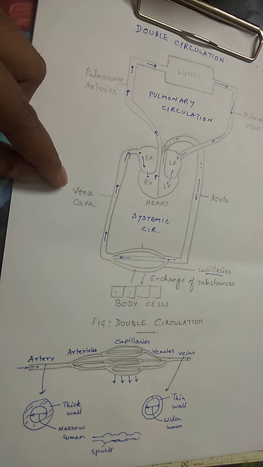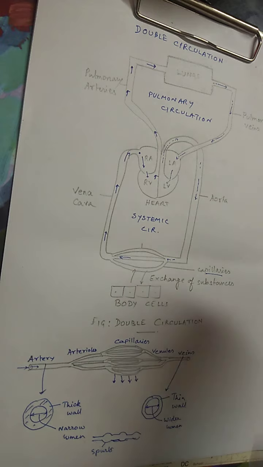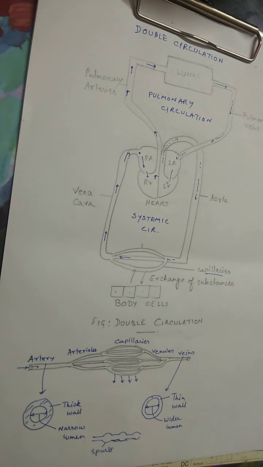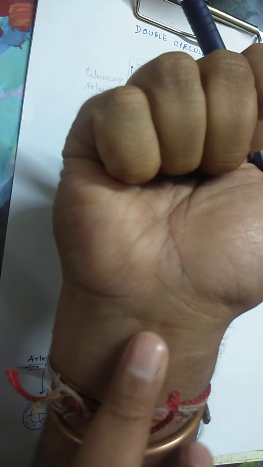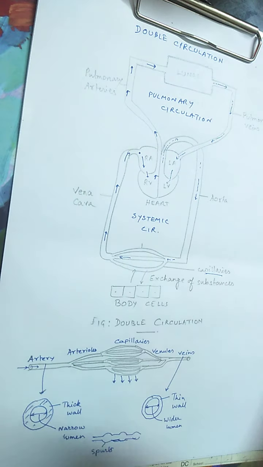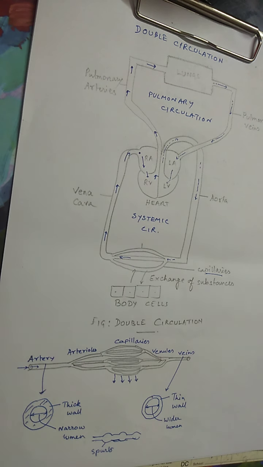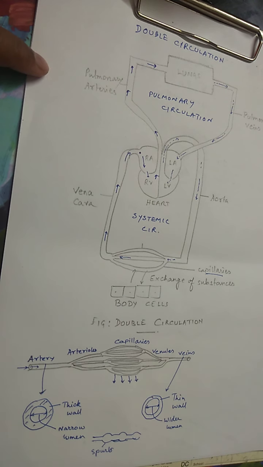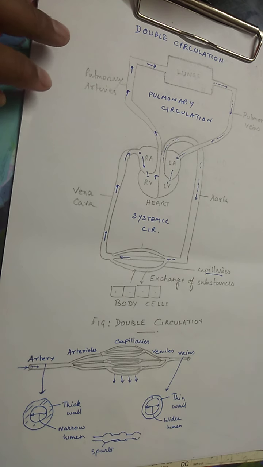Then their location. Now in your arm, generally, if you see the blue color lines that you have, those are actually that of the veins. If you can see all these blue color lines, these are actually veins. So veins are superficial, they are on the surface, and arteries are deep seated, they are located deeper into the muscles.